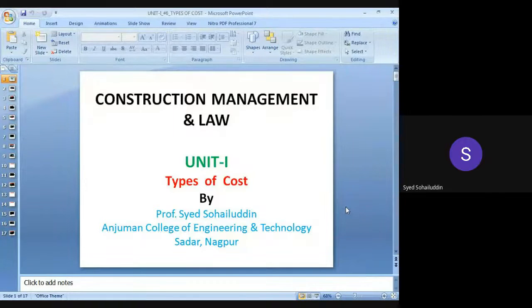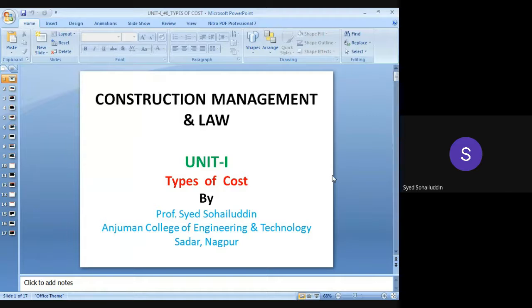Escalation of cost and time. We have seen the causes and factors affecting cost escalations, and which things are to be considered in order to avoid the cost escalation of cost and time. Okay. So in the previous two lectures, we have seen cost escalations, factors affecting causes, and how to prevent the cost